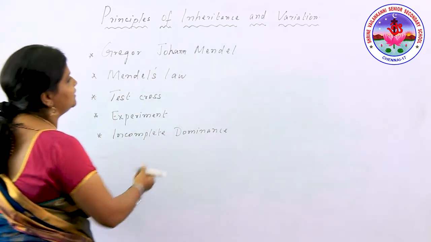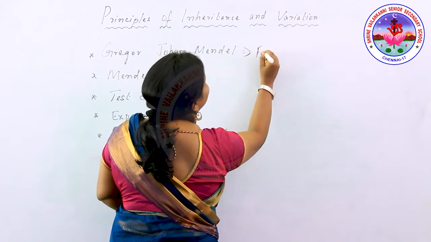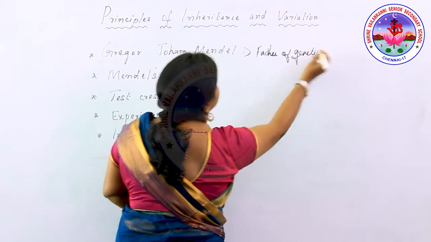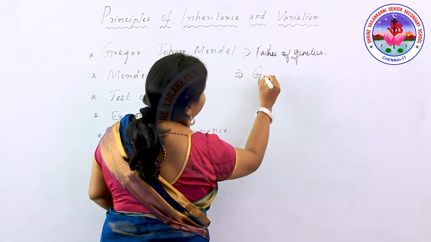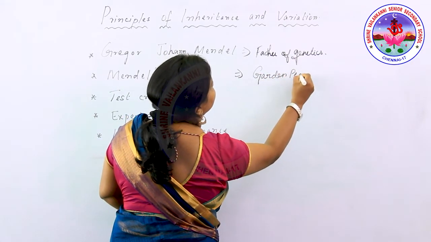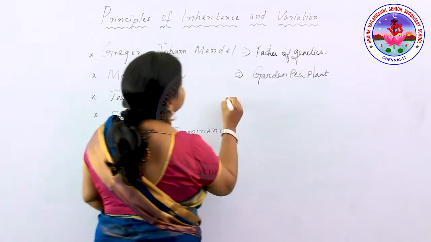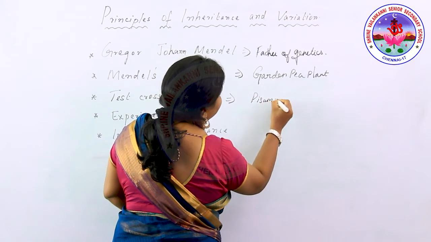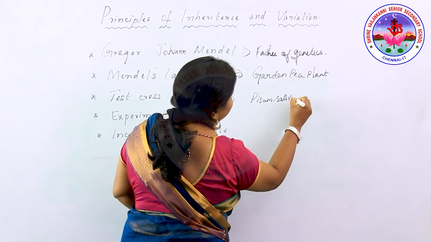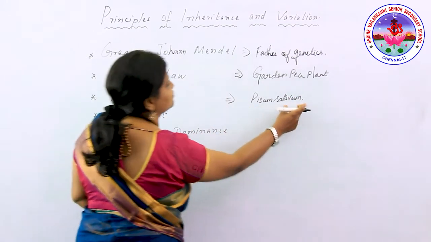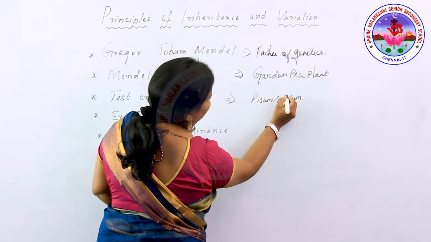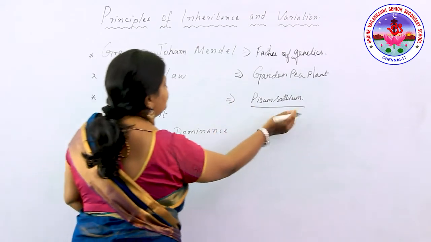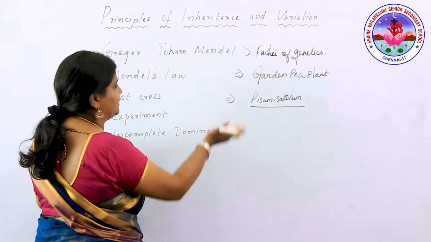Gregor Johann Mendel is considered to be the father of genetics. He performed an experiment with the garden pea plant. The scientific term for the pea plant is Pisum sativum. This will be the genus and this will be the species. What is the rule? When you are writing the scientific name, you underline it. So that's all about the father of genetics and his experiment.